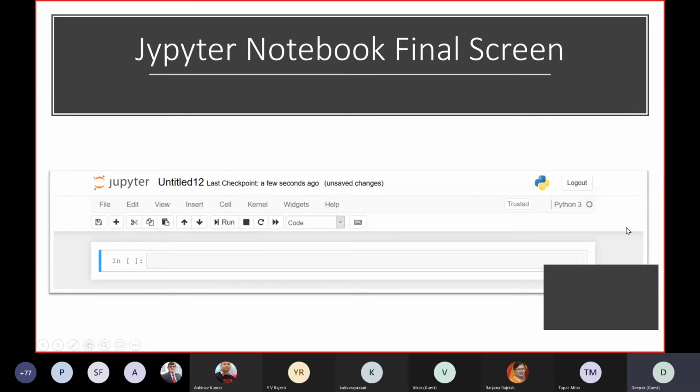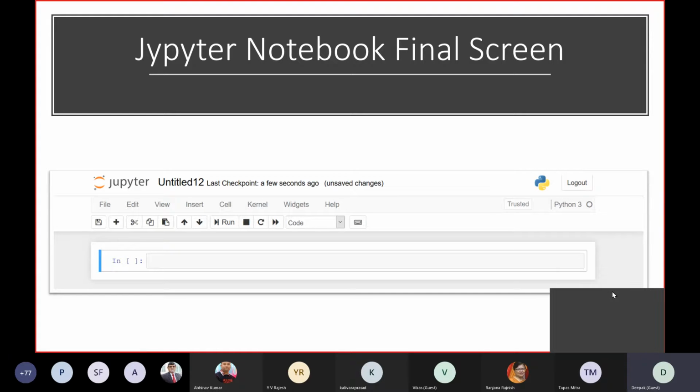I think you can now see the UI. The UI is the same as that Colab UI, which I showed you day before yesterday. Do you remember? So the same cell thing is here. We need to type the code here and run it.